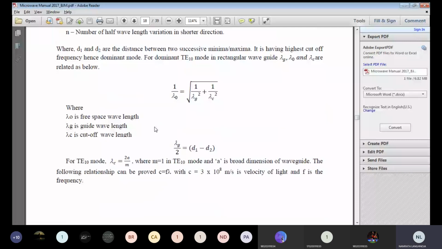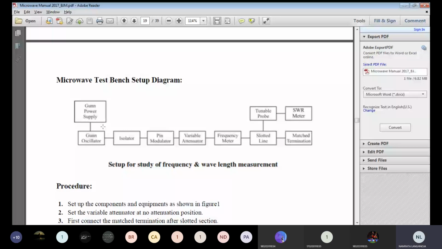Say from the gun power supply, we are giving input to the gun oscillator. Over here, the voltage is given from the power supply. Once the voltage exceeds the threshold voltage, my gun diode goes in a negative resistance region. Once the gun diode goes in a negative resistance region, it works as an oscillator. So here, microwave frequencies are generated by the gun diode in a gun oscillator. So this is a source of microwave frequency.